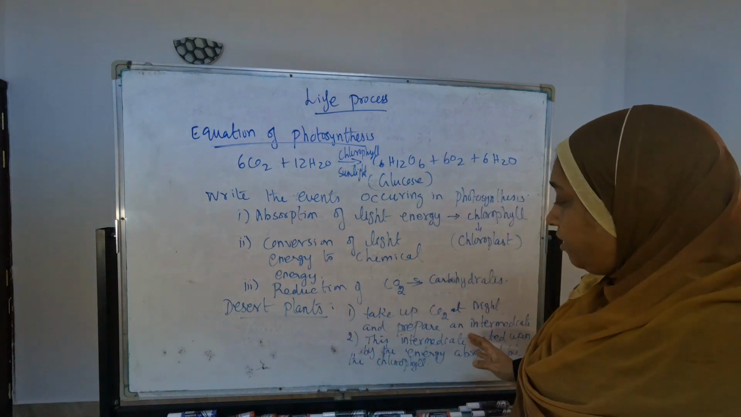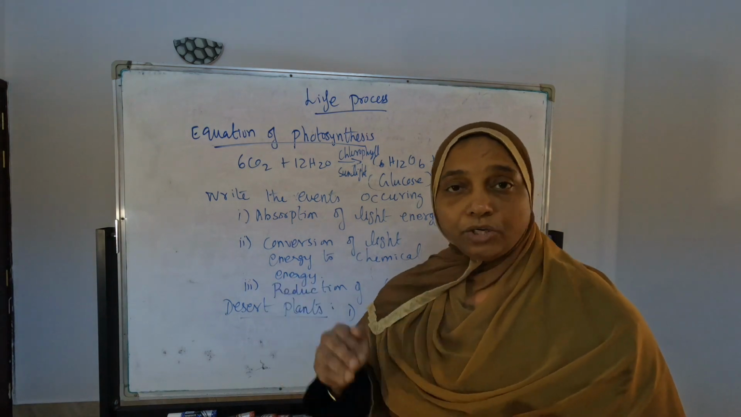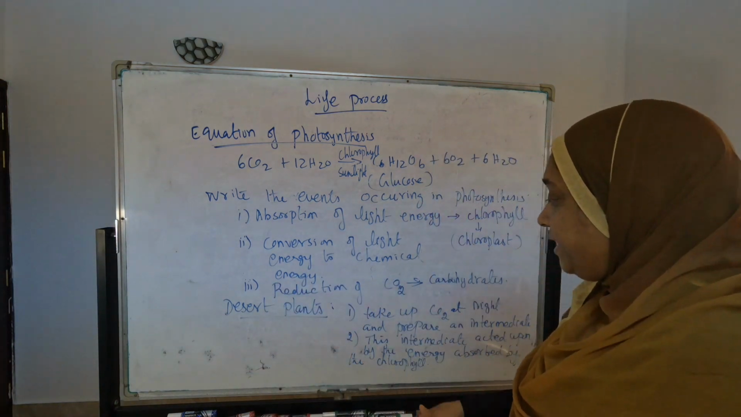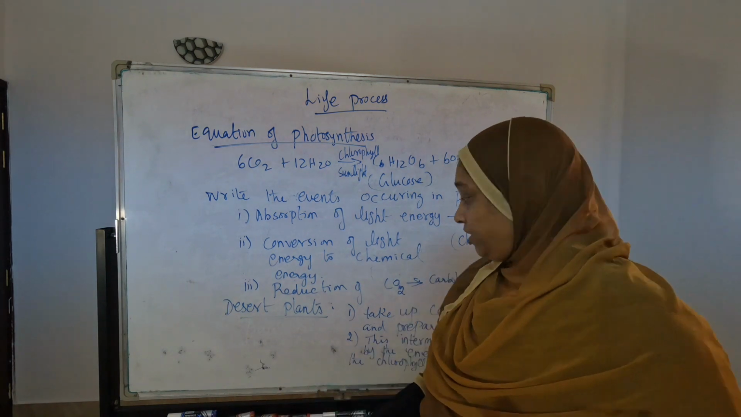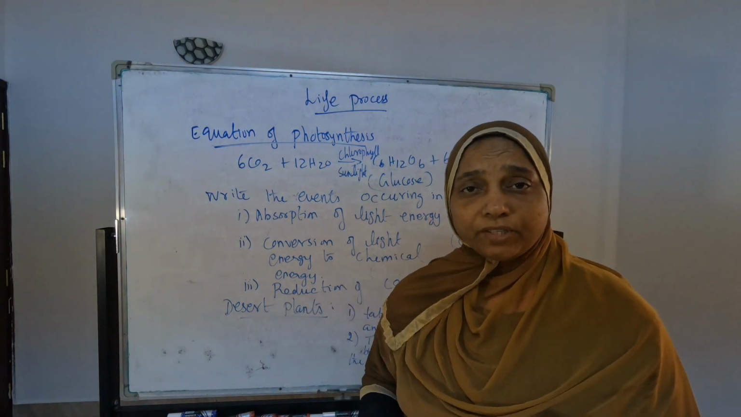What are the desert plants doing? How do desert plants do photosynthesis? This is also another question. What are they asking there? What do you have to write there? Take up carbon dioxide at night. Why is it taking carbon dioxide at night?